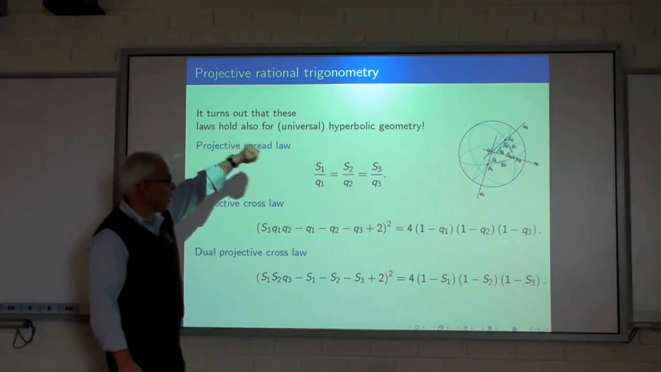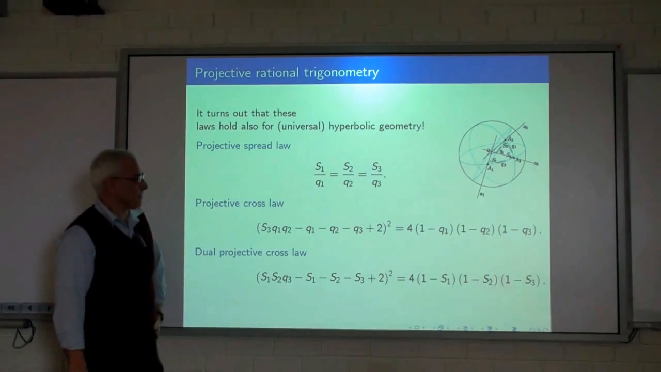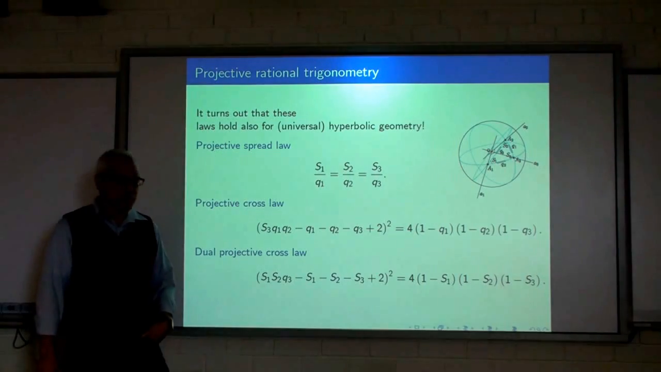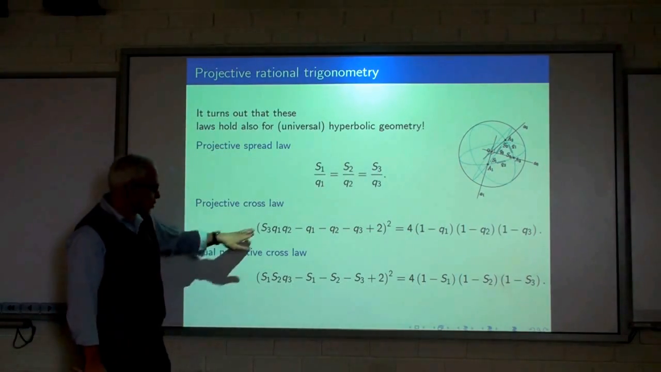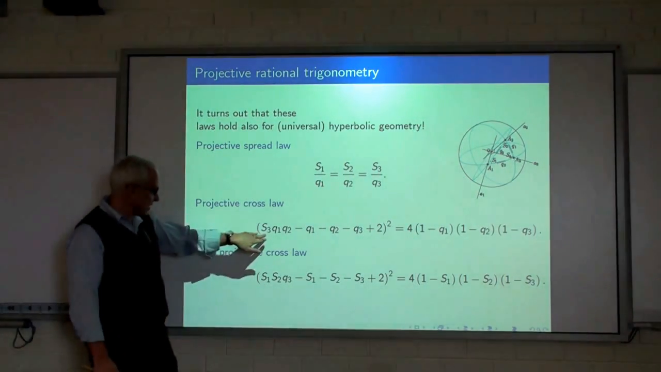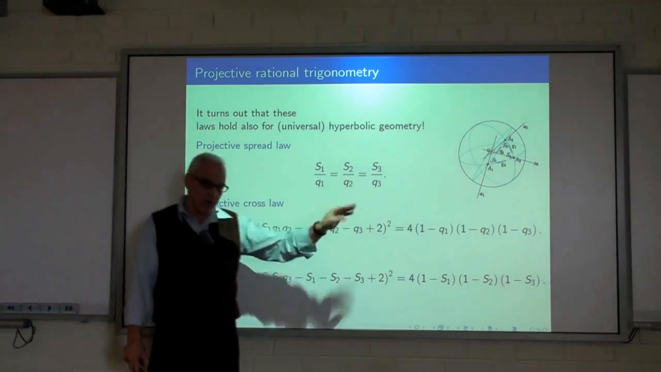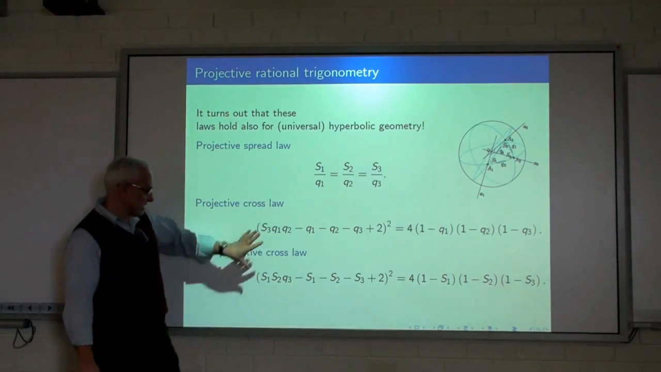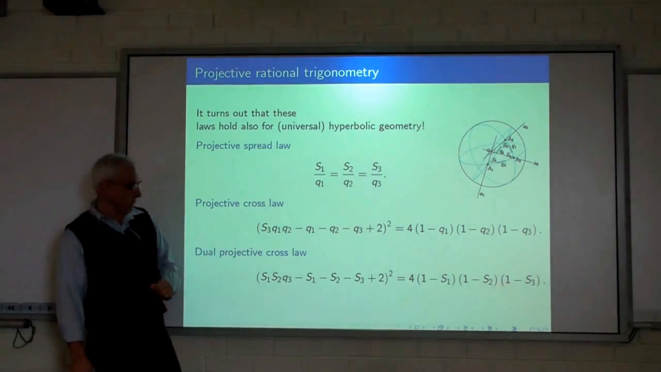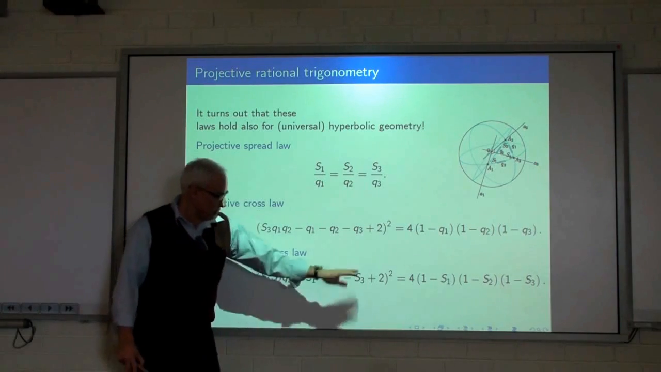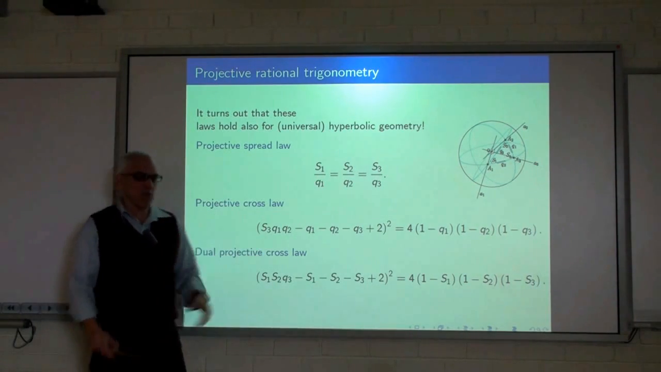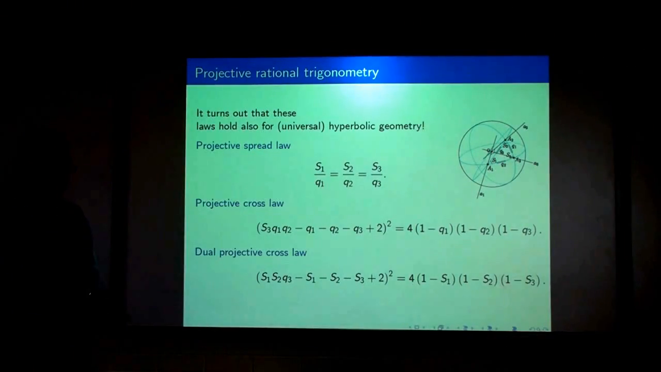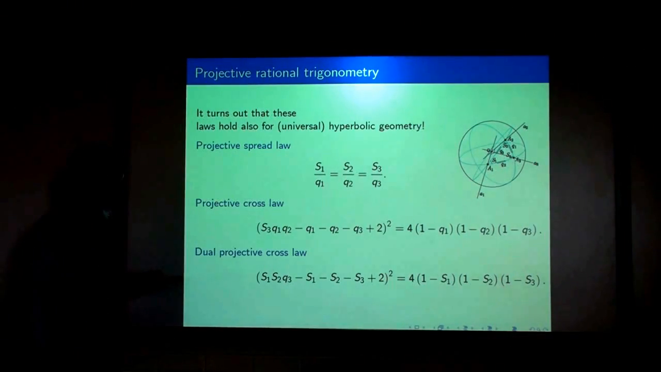So the projective spread law is exactly the same as the planar one. The cross law is a bit more complicated, but still a very beautiful formula. It's a quadratic equation that tells us how to calculate one of the 3 spreads if we know the 3 projective quadrances. And there's a dual formula which is exactly the same except that the quadrances and the spreads are reversed, which looks like that. And it would take me more time to prove those things, so I'm not going to do that. But we're going to use those laws in an important way.